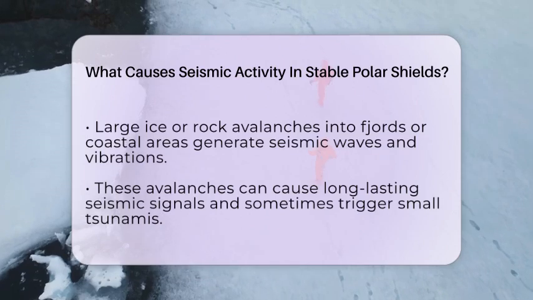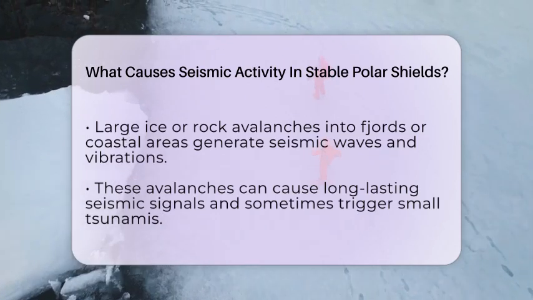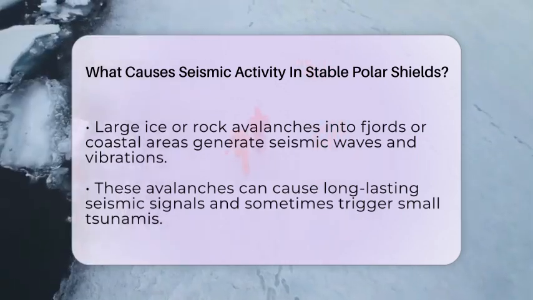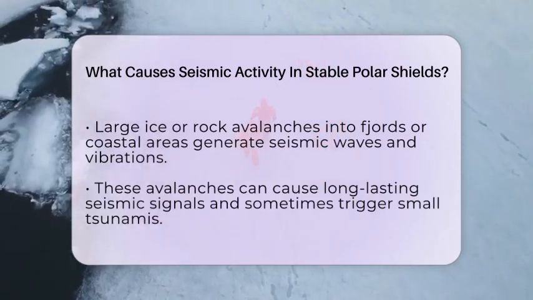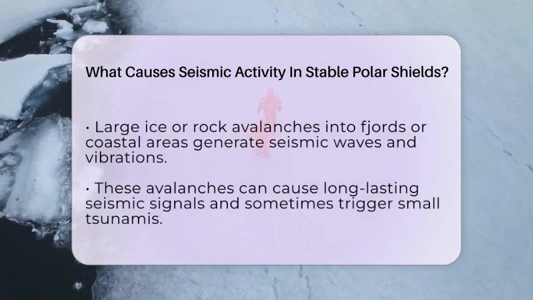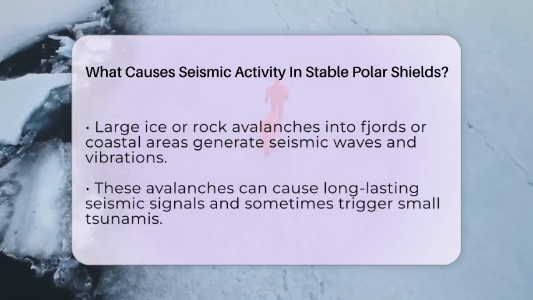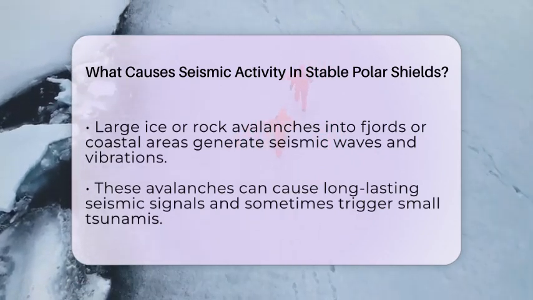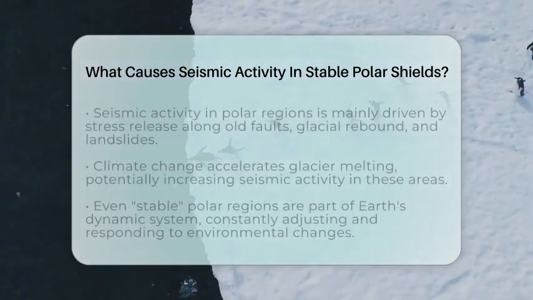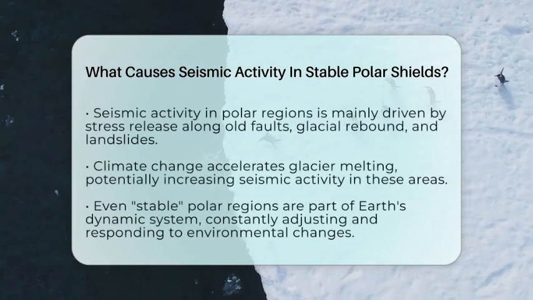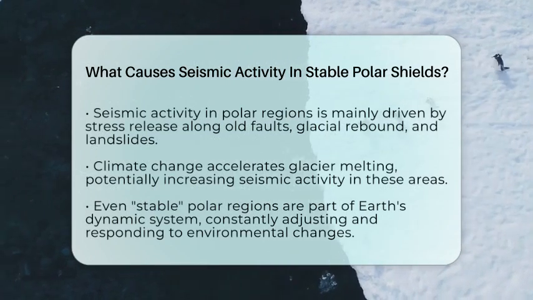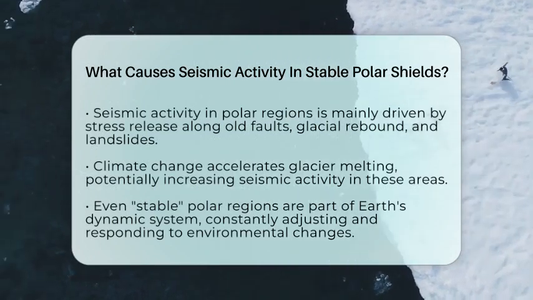Large ice or rock avalanches into fjords or coastal areas can also trigger seismic waves. When huge chunks of ice or rock suddenly slide into the water, they generate waves and vibrations that can be detected far away. These landslides can sometimes cause long-lasting seismic signals and even generate small tsunamis. Such events are common in Greenland and parts of Antarctica, especially during periods of rapid ice loss.